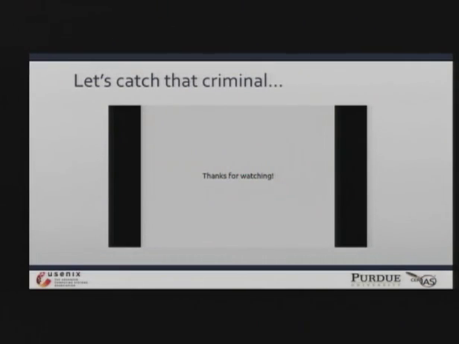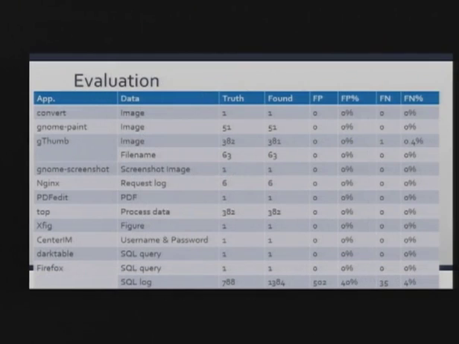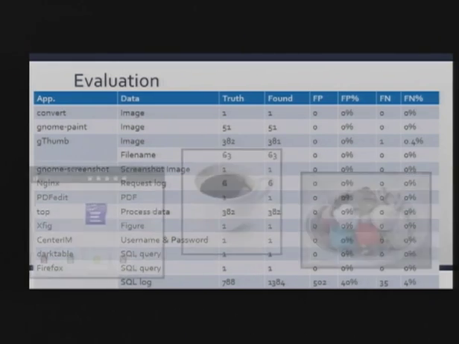So we didn't just test Discrete with PDFs. We tested a variety of different digital evidence, all which require some form of content reverse engineering in order to understand.